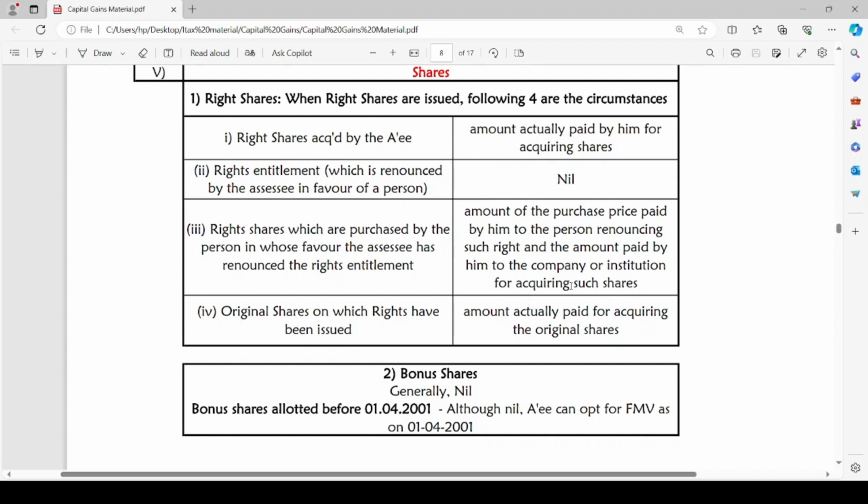Now, for acquiring the right shares, he will pay an amount to the company or institution for acquiring the shares of such company or institution. Both these amounts will be considered as cost of acquisition of such right shares.